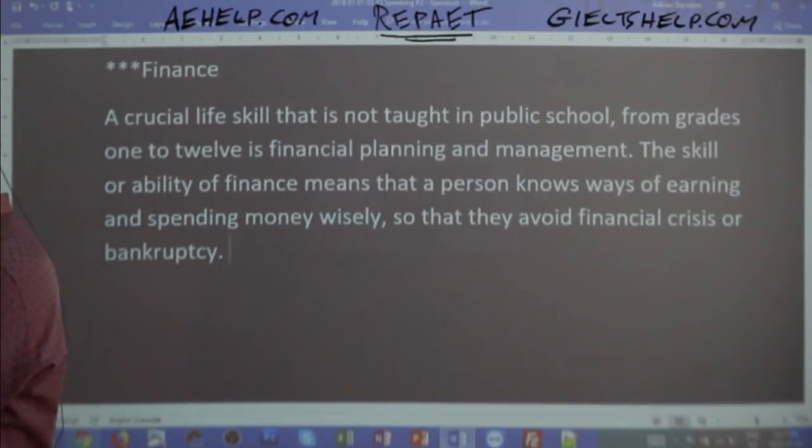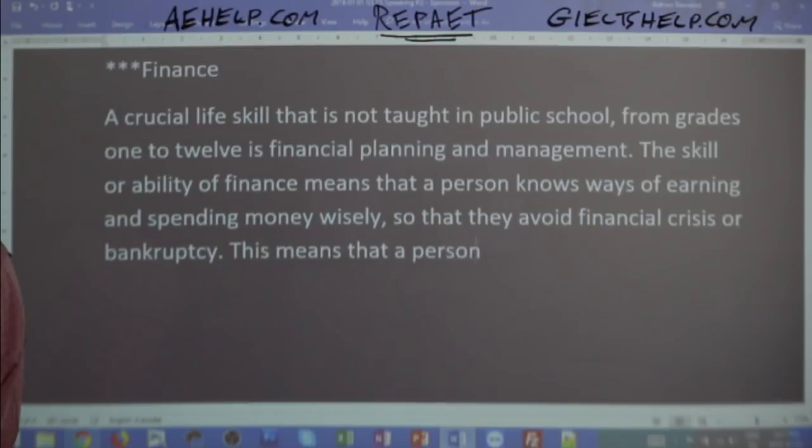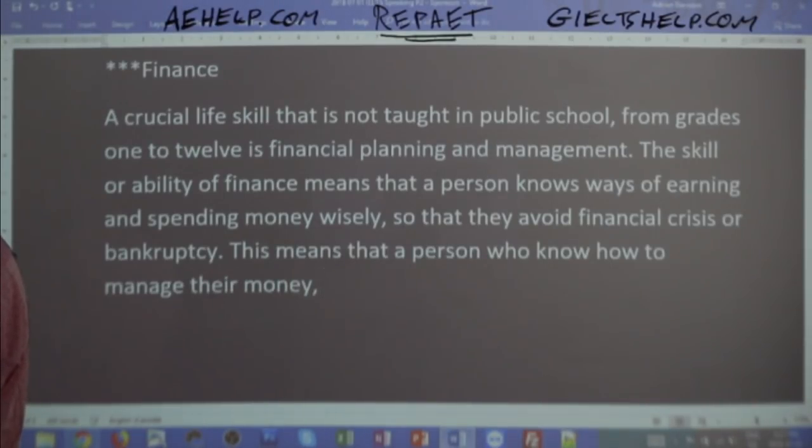So this means that when a person, or that a person who knows how to manage their money can generate greater and greater profit.